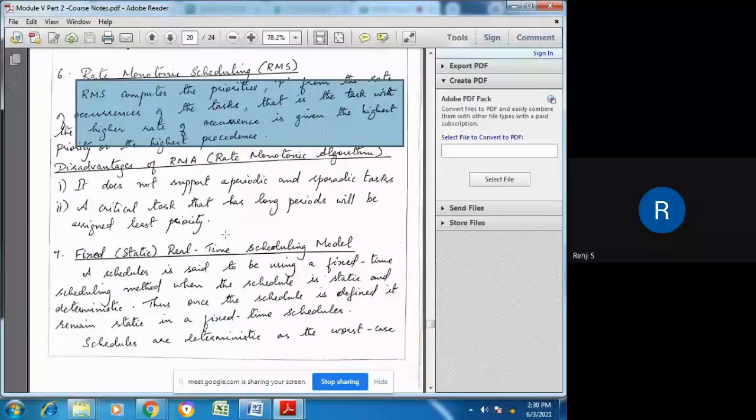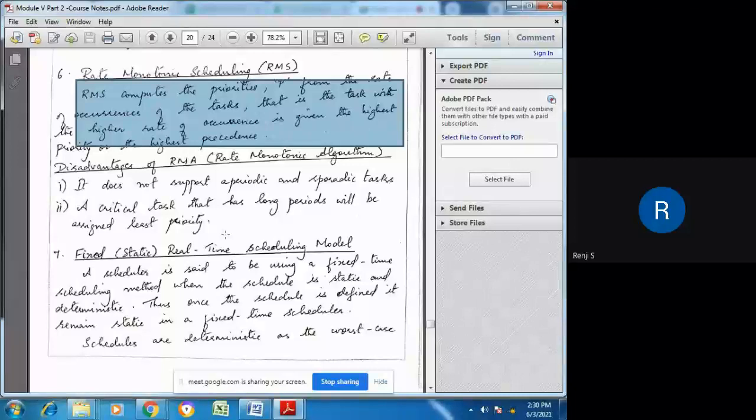The disadvantage is that the tasks that occur frequently may not be high priority, may not be that important. There can be critical tasks that have longer periods, but they will be given less priority. So critical tasks may be given less priority, and that is the disadvantage of this method. Also, it does not take into consideration aperiodic and sporadic tasks.